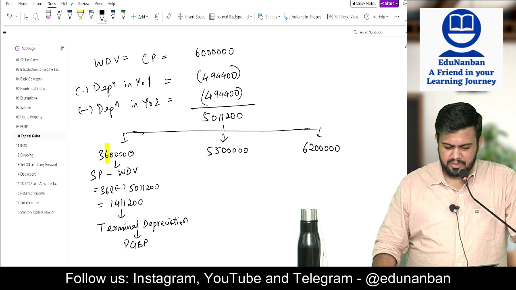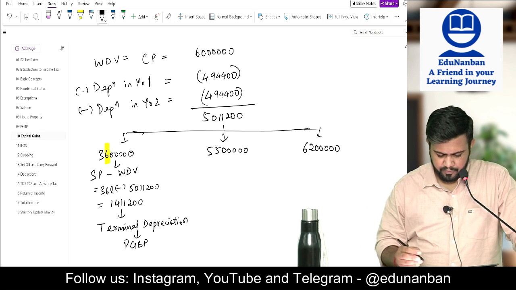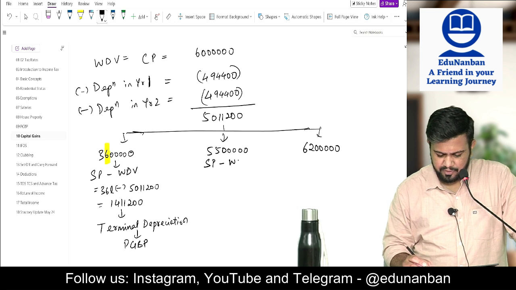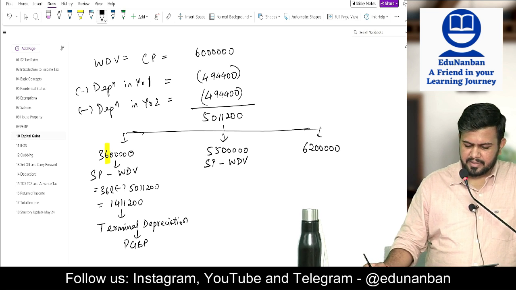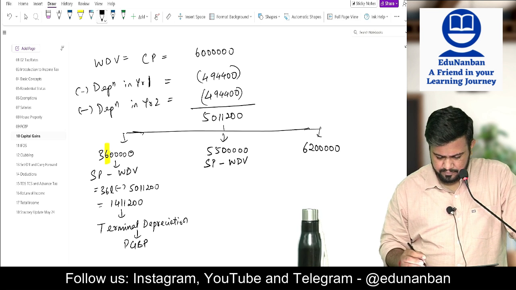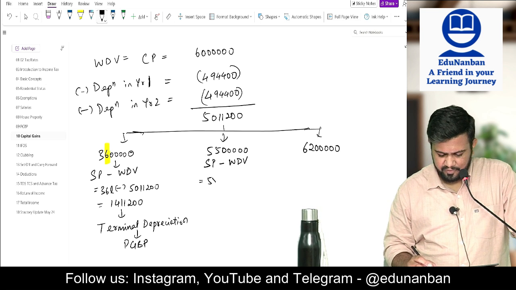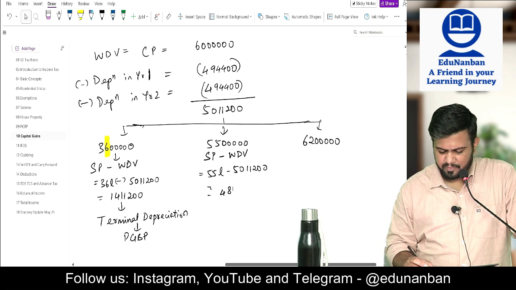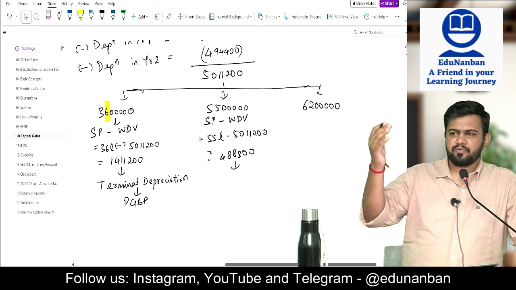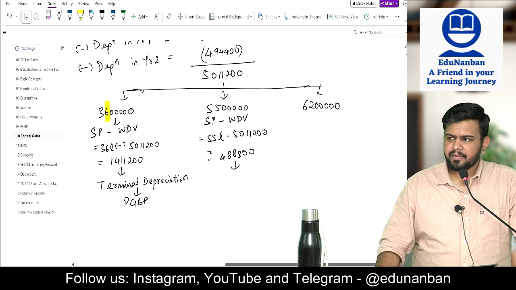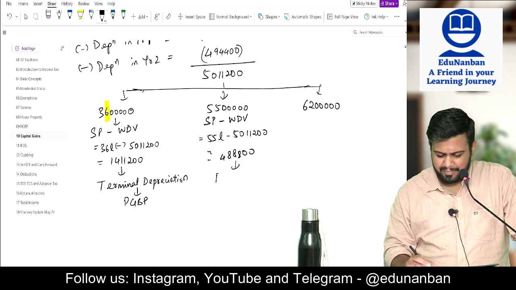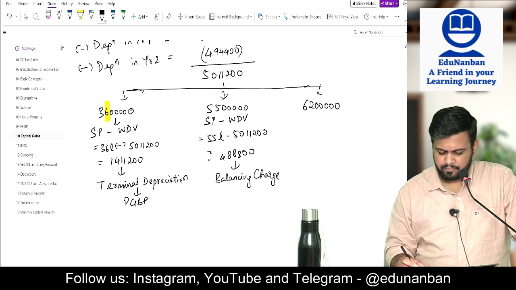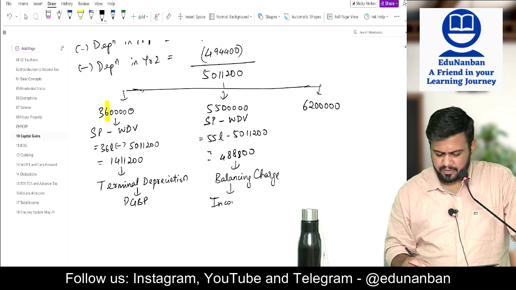Terminal depreciation. Then again we will do selling price minus WDV. So is equal to 55 lakhs minus 50,11,200 is equal to how much? 4,88,800. See, this is more than WDV. So this is like a profit. So this is called balancing charge. This is income in PGBP.